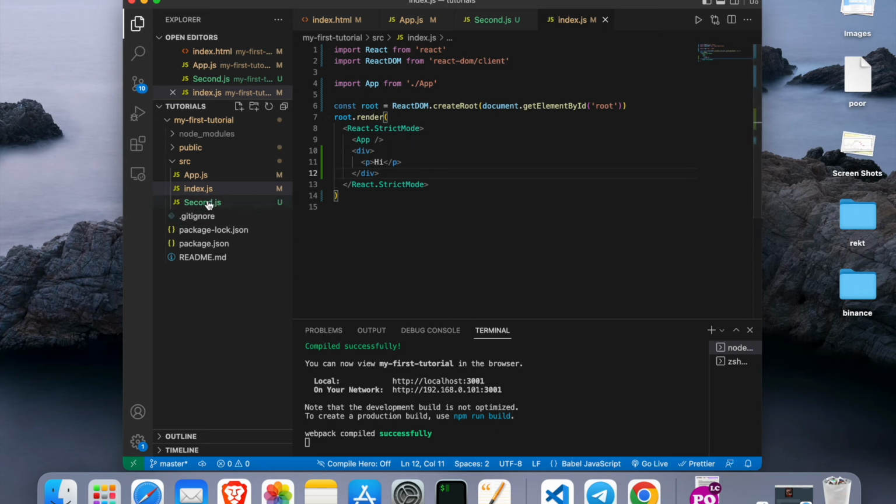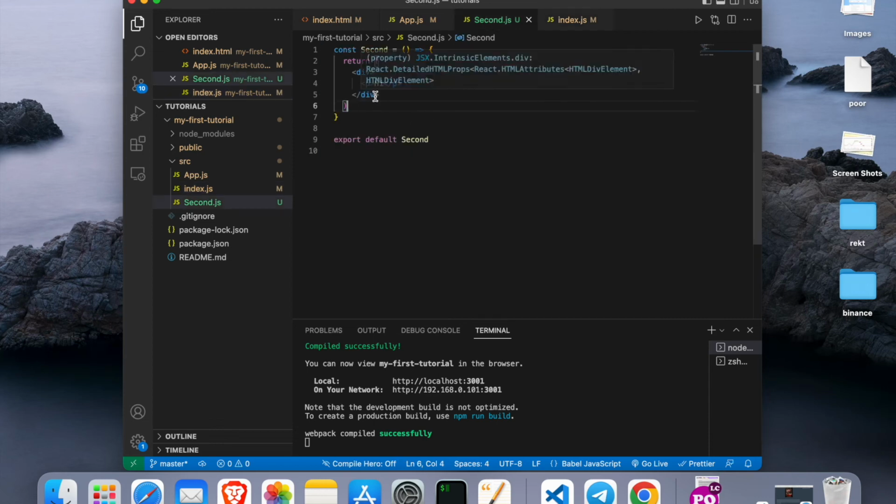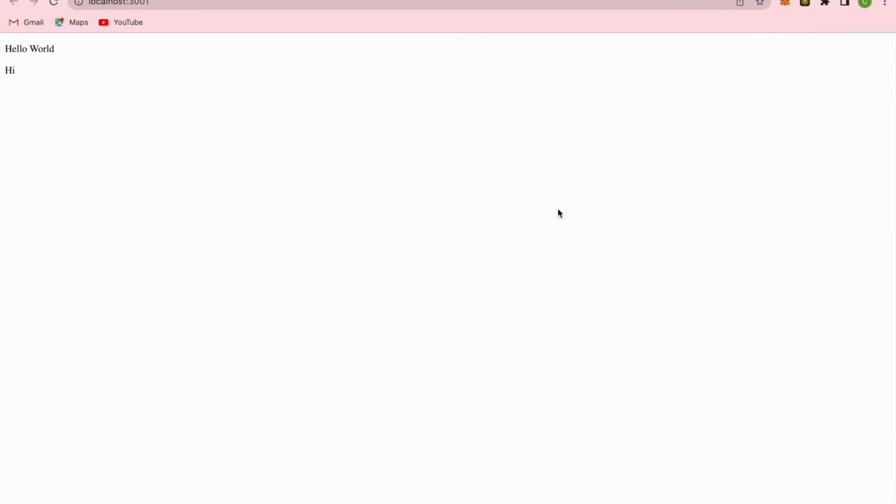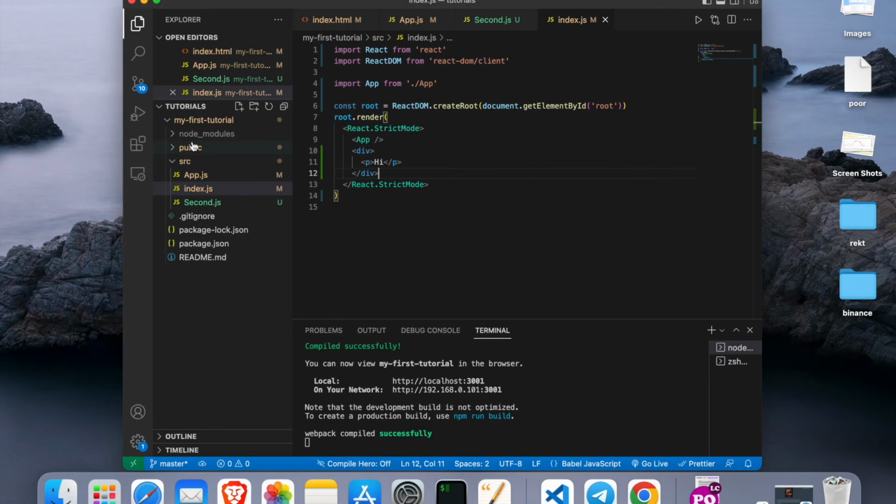We are not exporting our second component, we are not importing it in here. What we are doing is just copying the content of the second component, which is a simple div and a p tag, and then pasting it to render in the index.js, and it still works, it still renders. So that's for you to understand that these components are being exported and imported for simplicity.